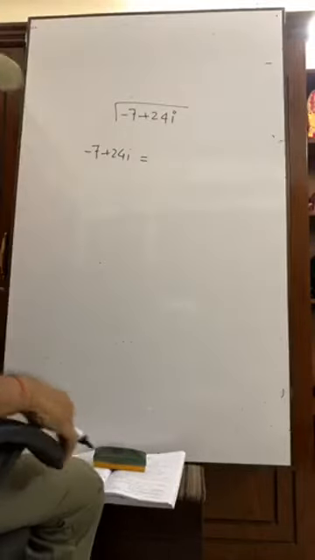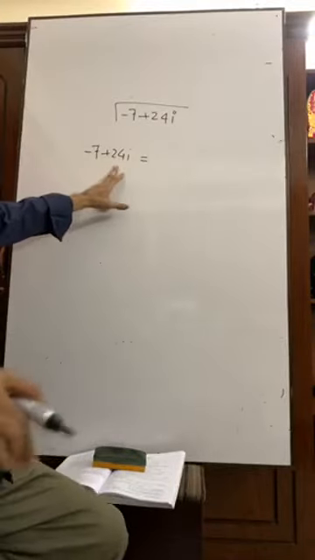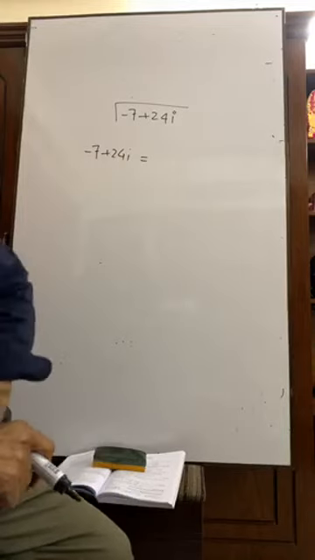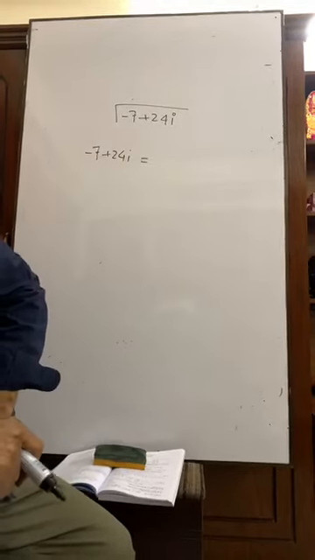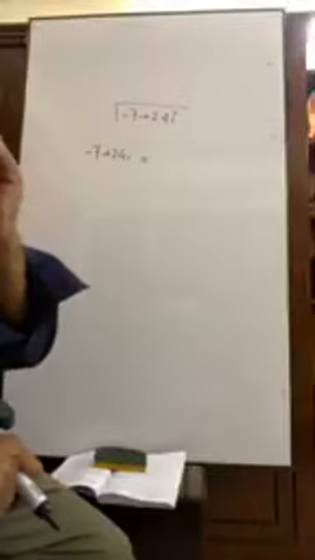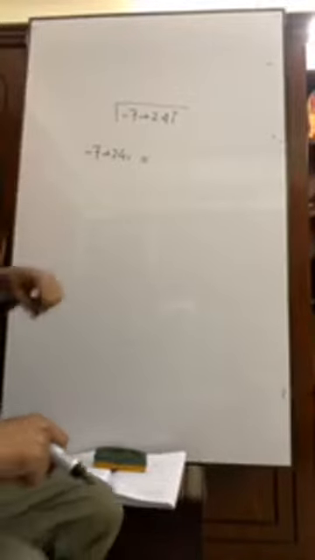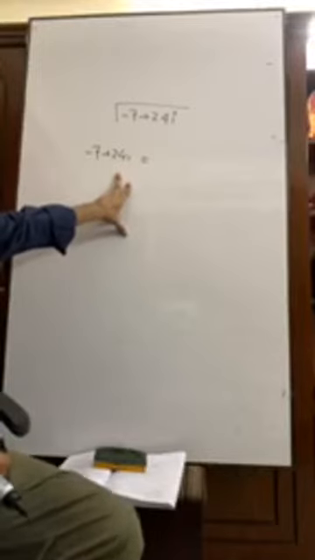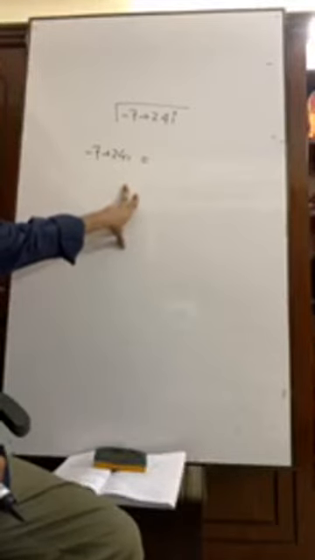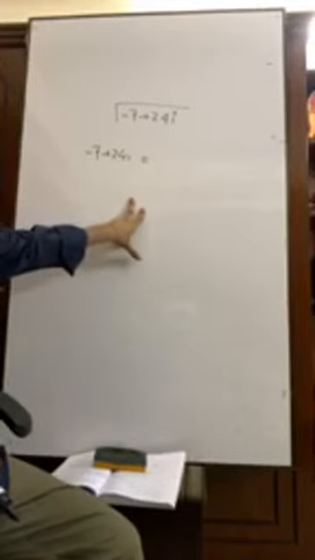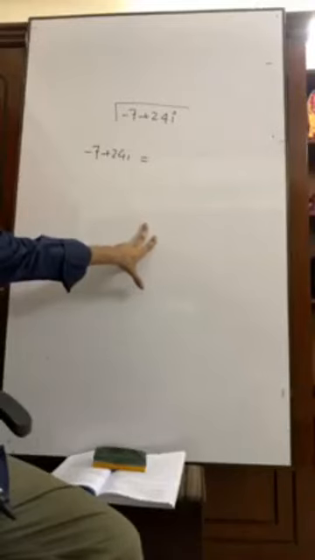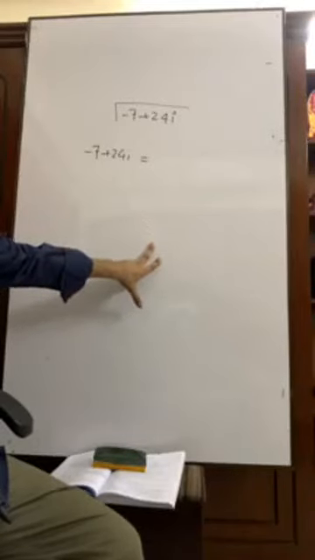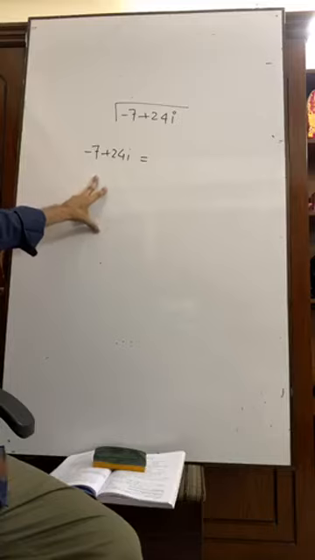You will divide this 24 by 2. Then what will be left? 12 will be the quotient. That means 12 is the product of 3 and 4, where 3 and 4 add up to 7. Have you got me?